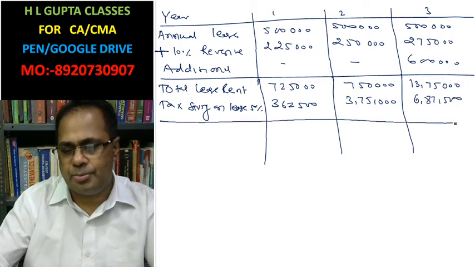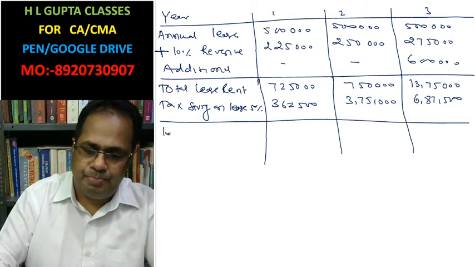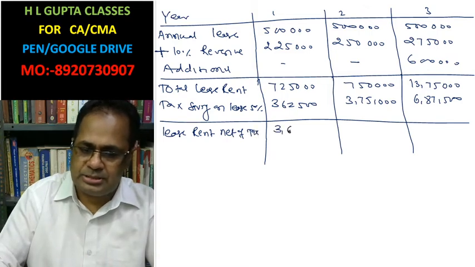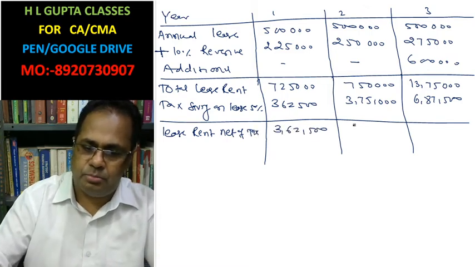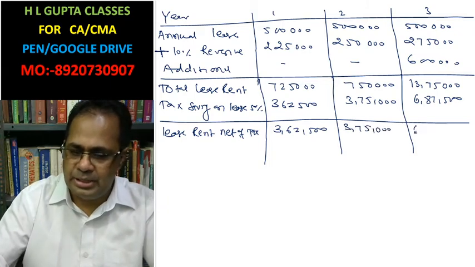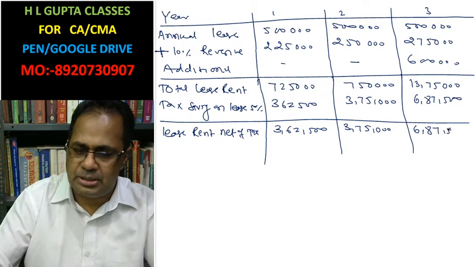Lease rent net of tax is 3,62,500, 3,75,000, and 6,87,500.